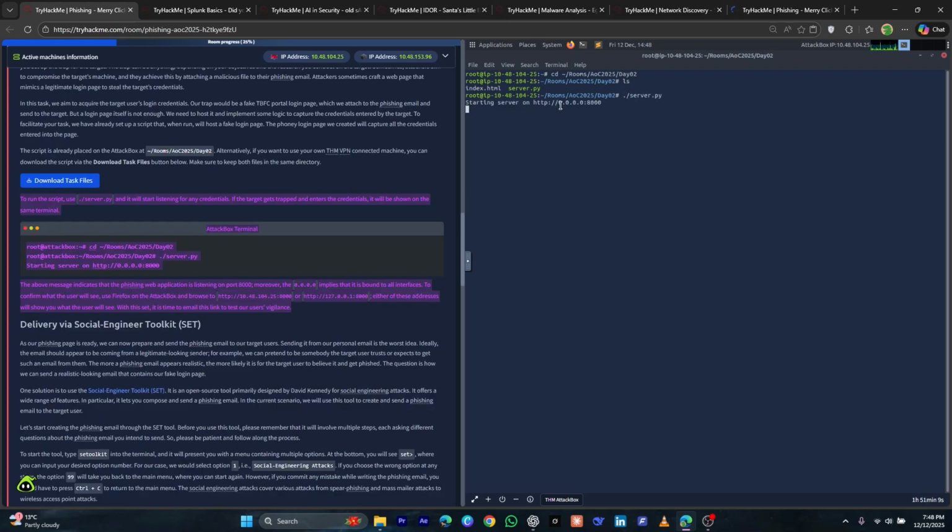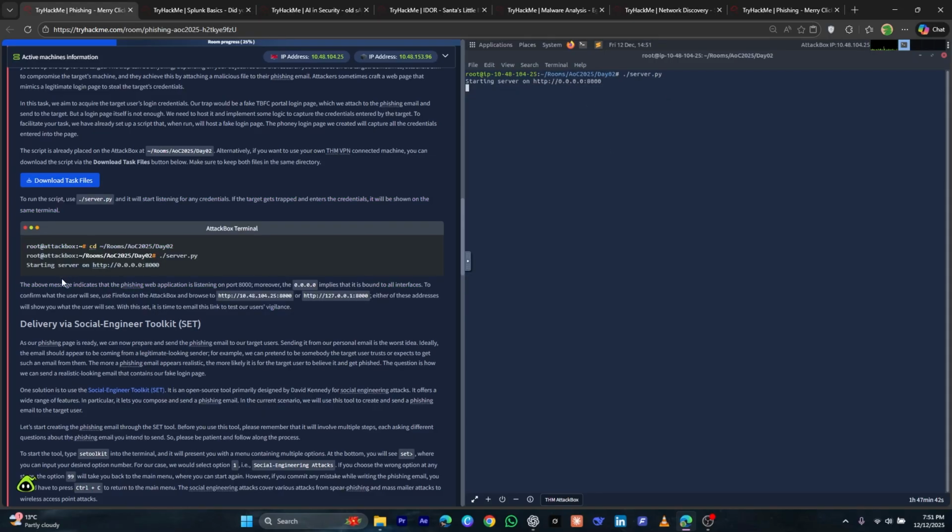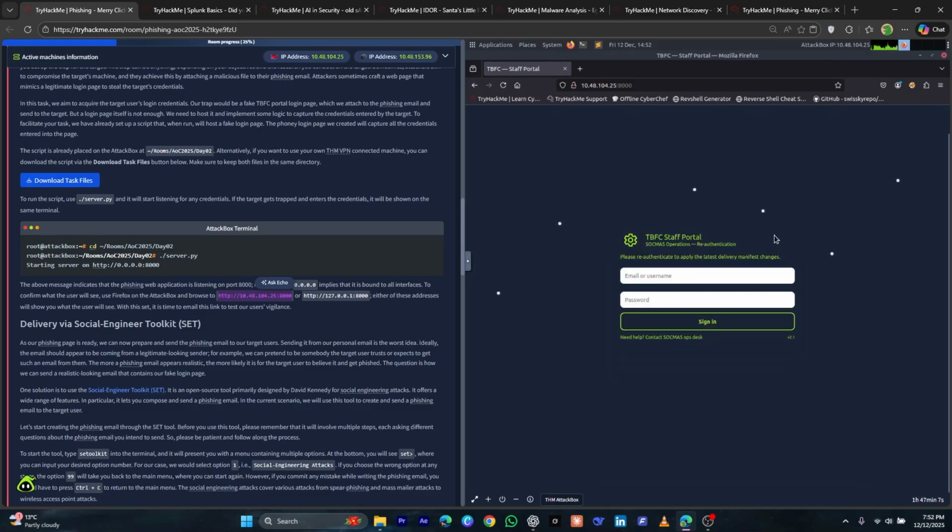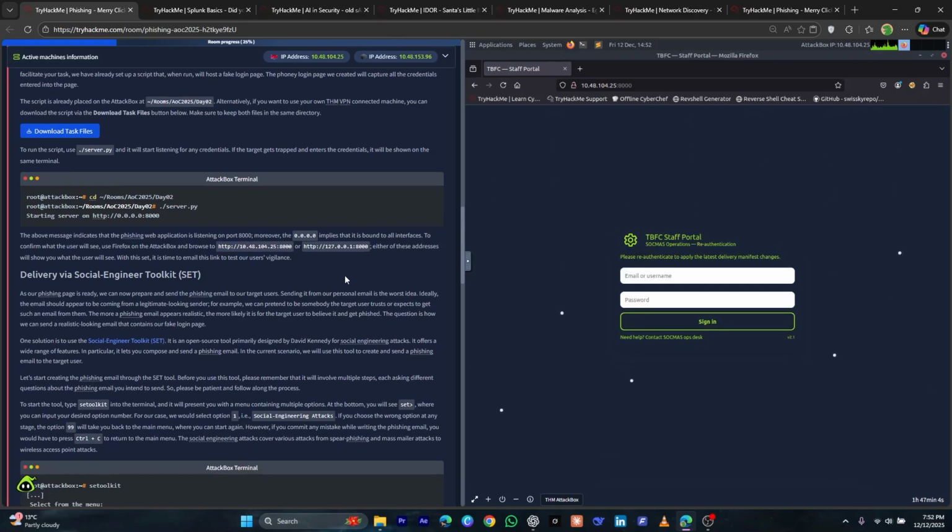./server.py. What this does is it starts a fake login page on this link. We will see it in a moment. We can actually check what the user will see by putting this URL in Firefox. Let me show you. See, this is what the user will actually see when we do the phishing. So next, this is our phishing page that we will try to deliver to the employees.